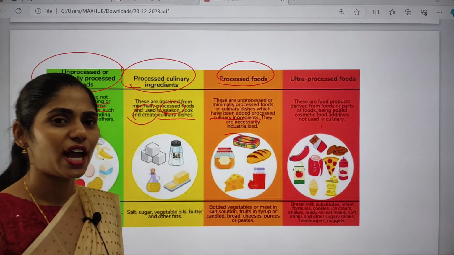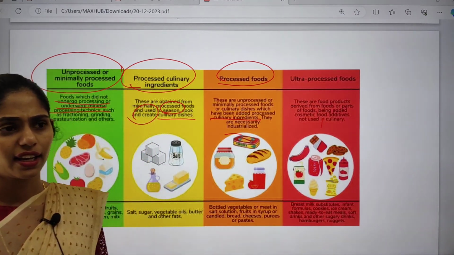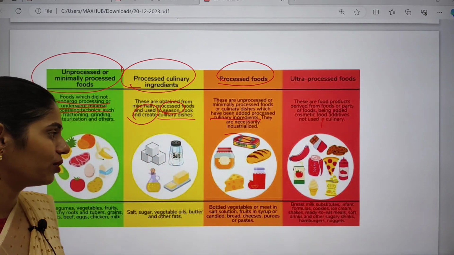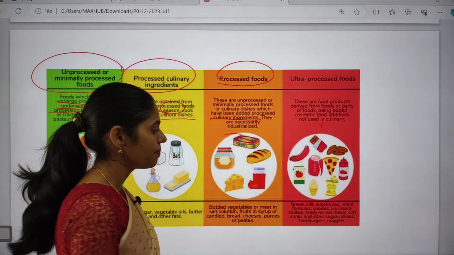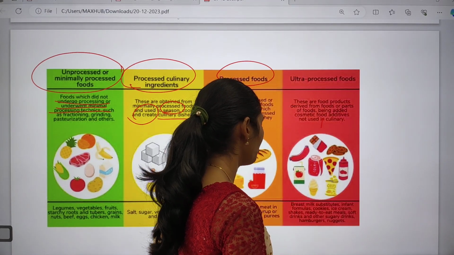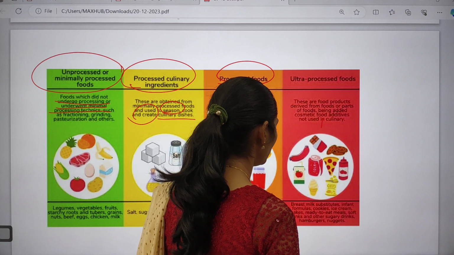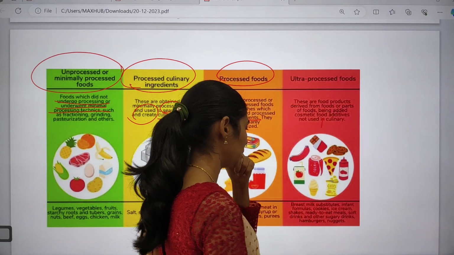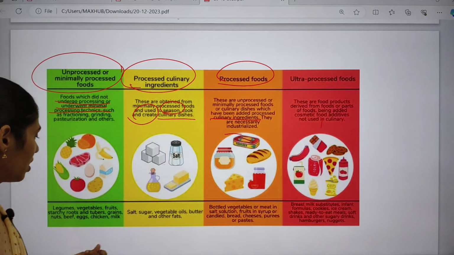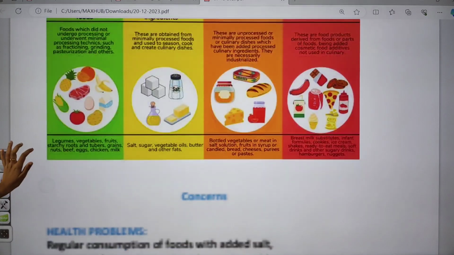In markets we have Nanpro, Dexolac and Lactogen, okay. As of now we are using Nanpro, that is a milk formula substitute. And this one is ice cream, shakes, ready to eat meals, soft drinks and other sugary drinks. So they are nothing but ultra processed food. And now let us move on.